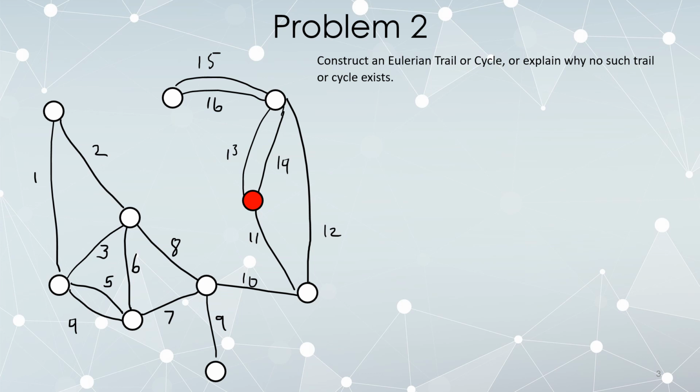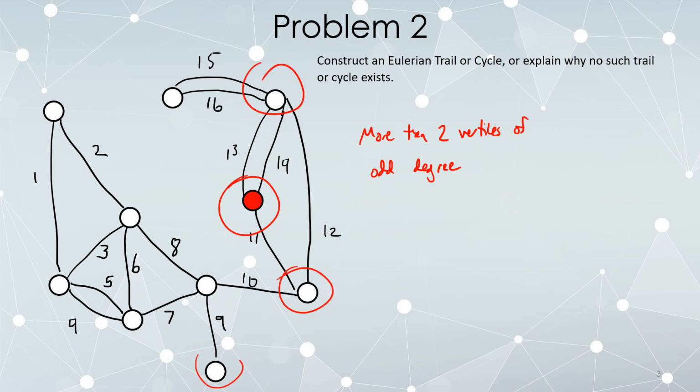So more than 2 vertices of odd degree. And I'll circle them in a second. This vertex, this one, and this one all have odd degree. So there is no Eulerian trail. There simply isn't a solution to find.